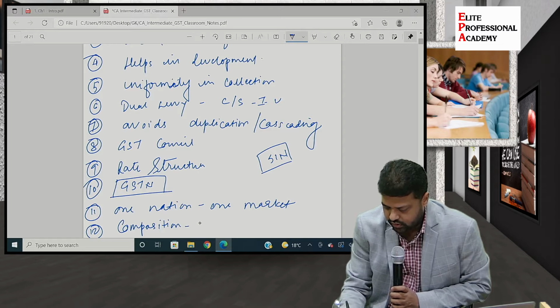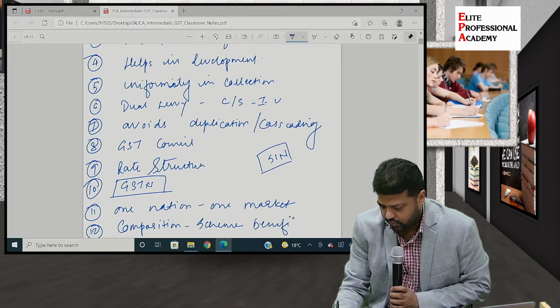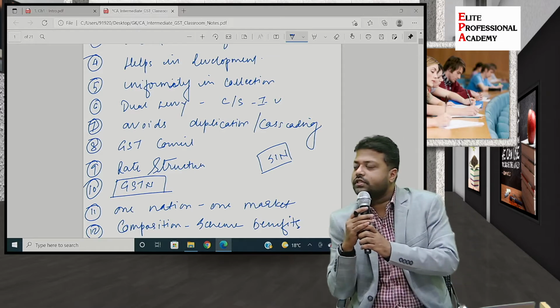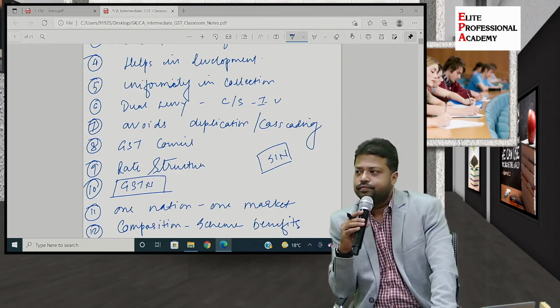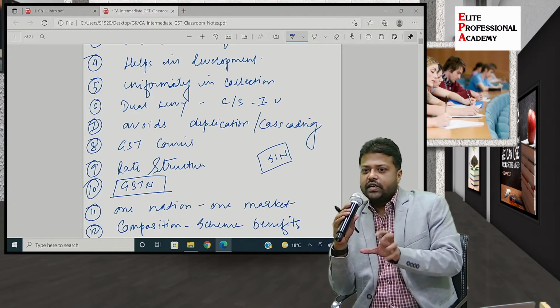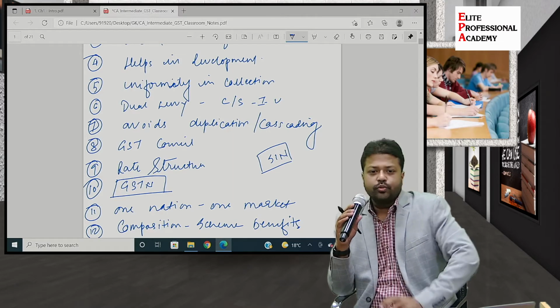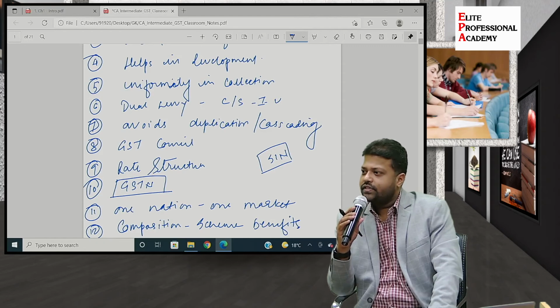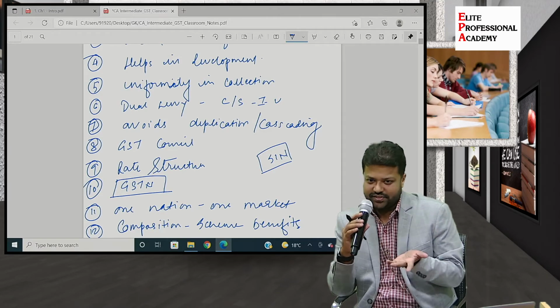Composition scheme benefits. So what is a composition scheme? Does anyone know? Whenever there is a new tax law, new procedures come in, and obviously people do not like the change, right?